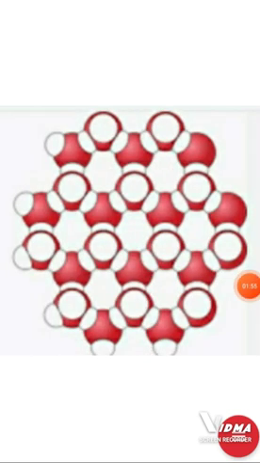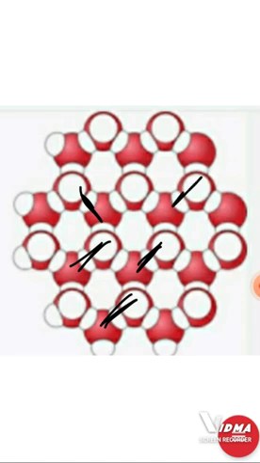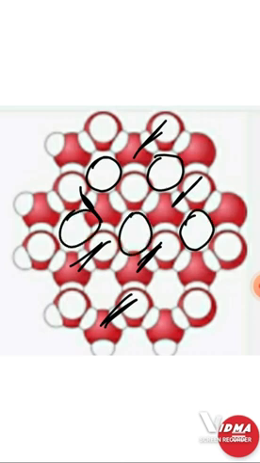An ice structure is something like this. You can see that there is a hexagonal pattern here. It's a hexagonal pattern, and the hydrogen bond is perfect. This is the hydrogen bond. And this is creating large spaces over here, and so it is less dense than water. So I hope it is clear why ice is less dense than water.